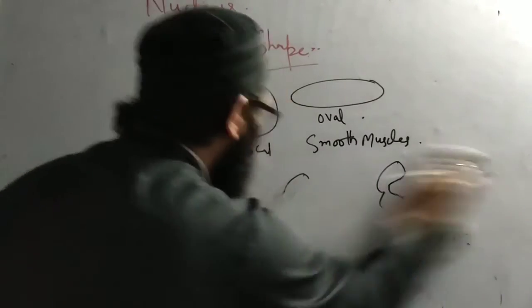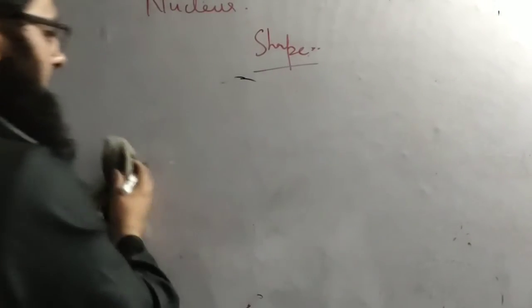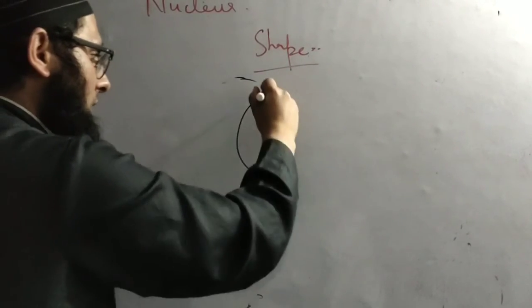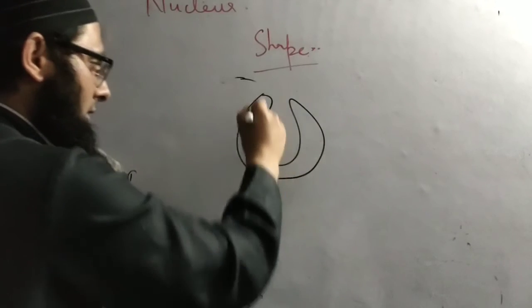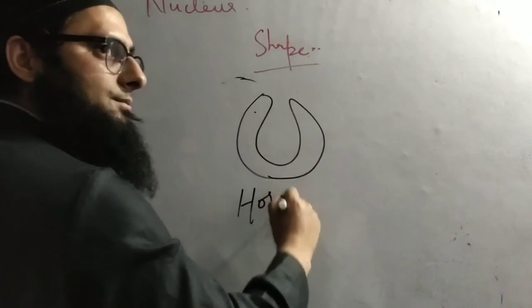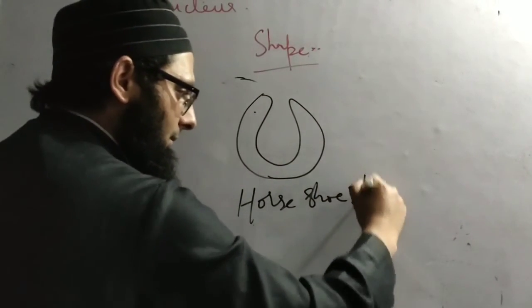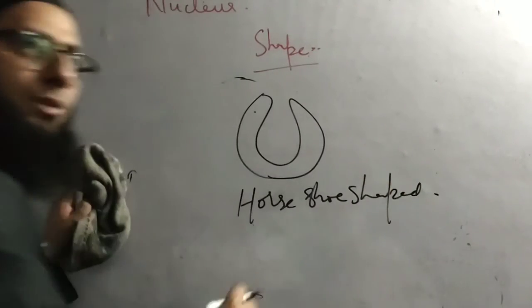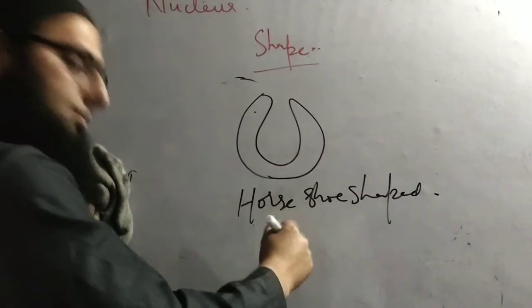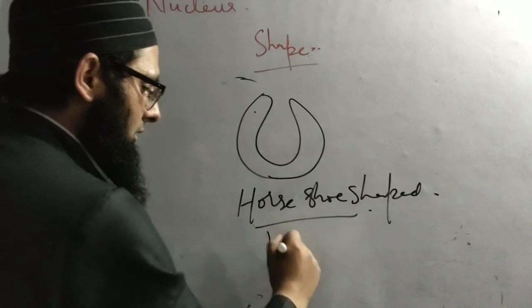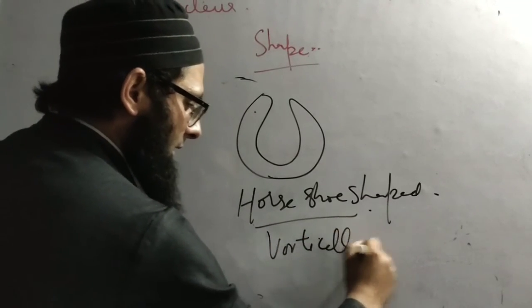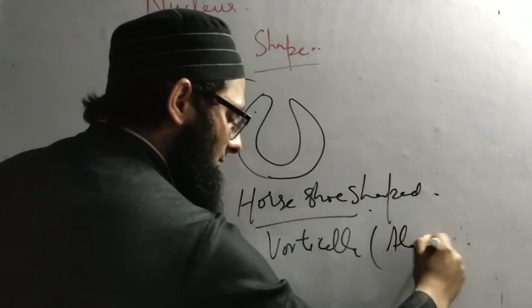And we can have one more type, that is horseshoe shape. We can have a horseshoe shaped nucleus in case of Acetabularia, which is an alga.